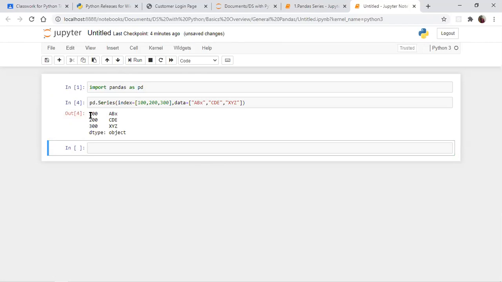So now all your 100, 200, 300 become the key name, and A, B, C, D, E all become your key value. Like this, we can create your Pandas series.